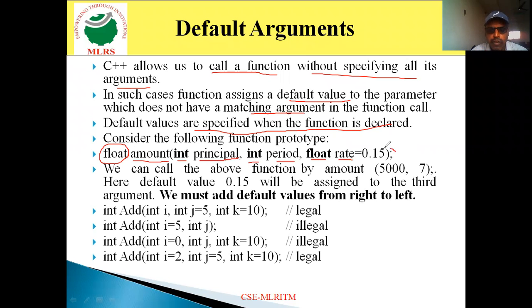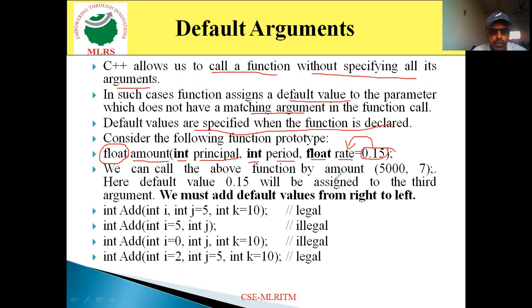And for this argument, we are assigning a default value, 0.15, to the rate. So whenever I call this amount function, I may skip providing a value for that third argument, rate. Even if I do not specify a value for the rate, this default argument value will work.